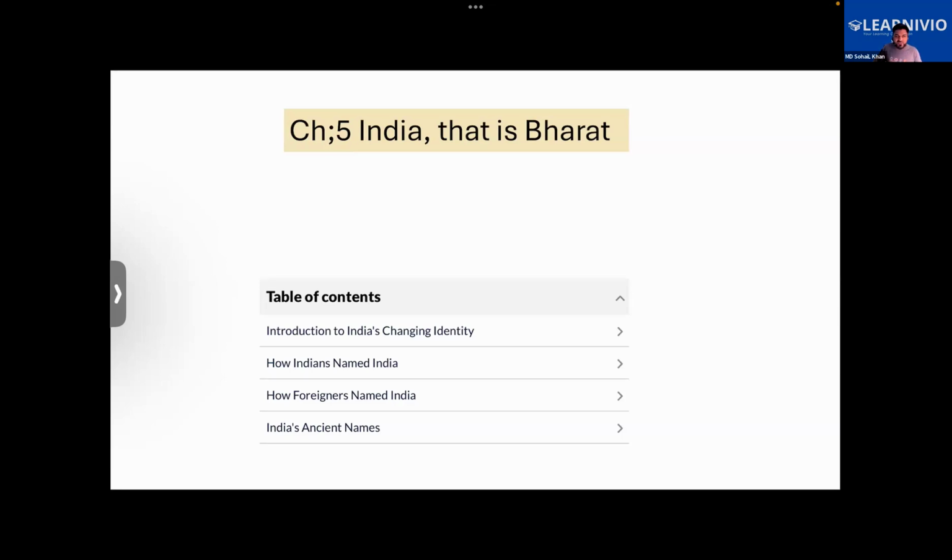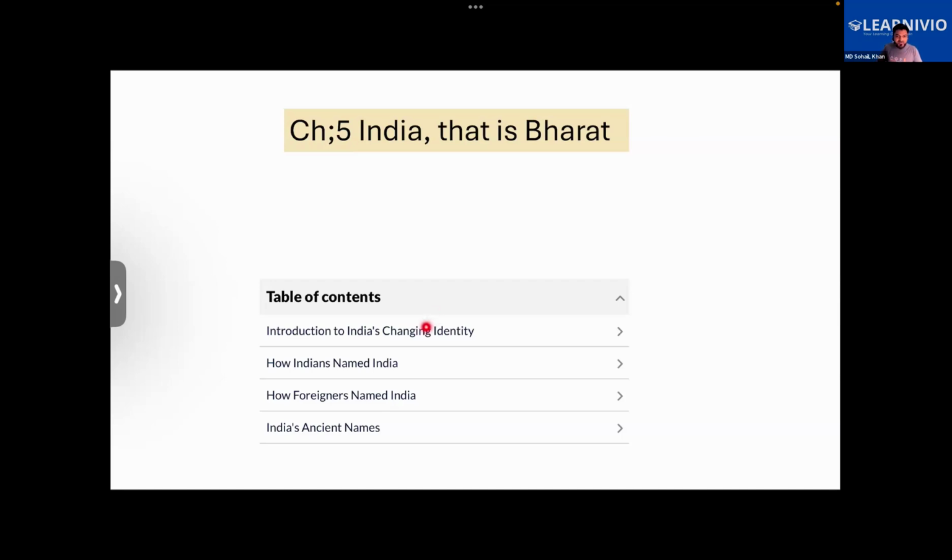Earlier it was called Hindustan also. It has been called Aryavart also. It has been called Jambu Dvipa also, and it is known by several names. Getting it? Throughout the course of history, we see that India's identity has been changing. So we will learn about that.